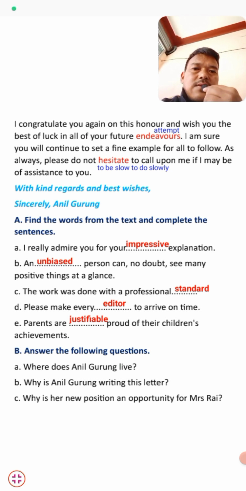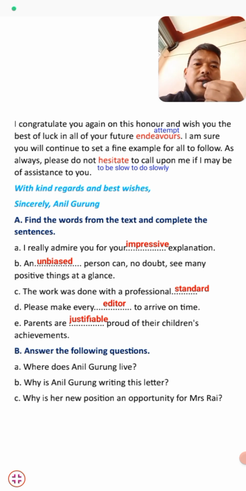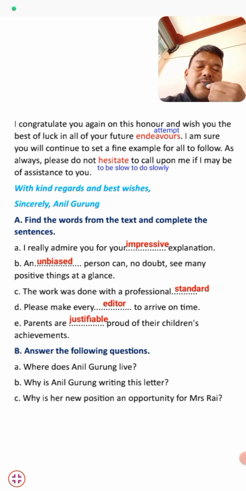endeavors. Meanwhile, students, I'm sure you will continue to set a fine example for all to follow. As always, please don't hesitate to call upon me if I may be of assistance to you.